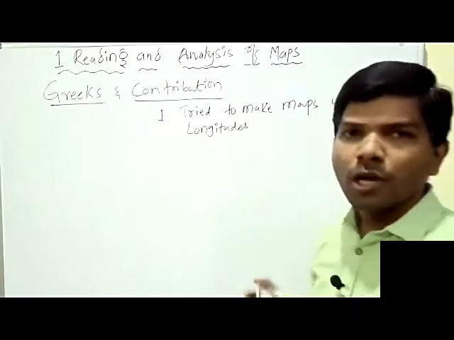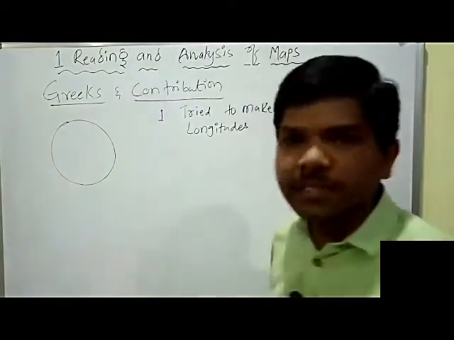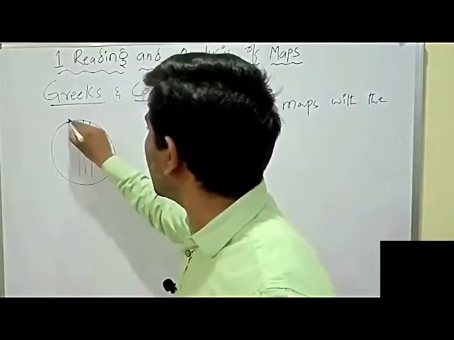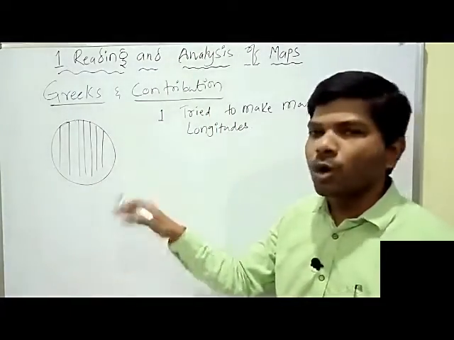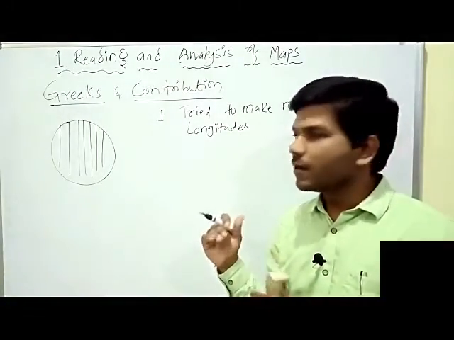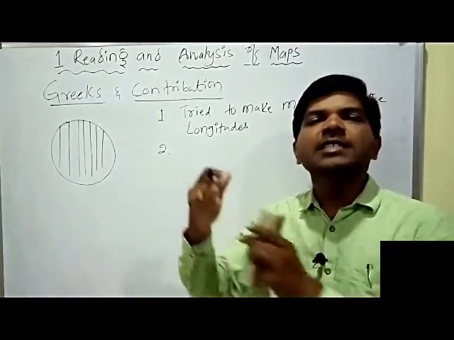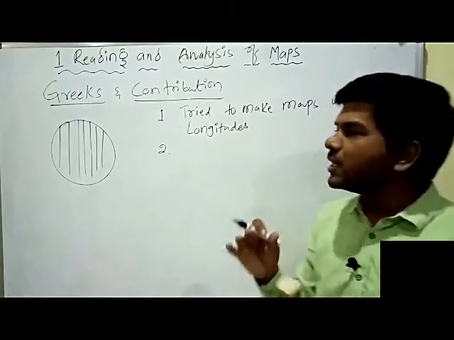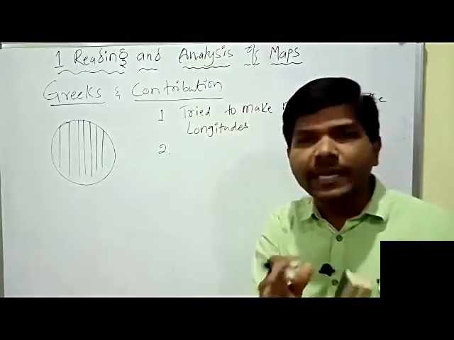Very, very important: longitudes. You know the vertical lines, these vertical lines we call longitudes. On the globe, the imaginary lines drawn vertically are called longitudes. How, sir? With the help of longitude, they tried to find a set of places where the midday occurred at the same time.